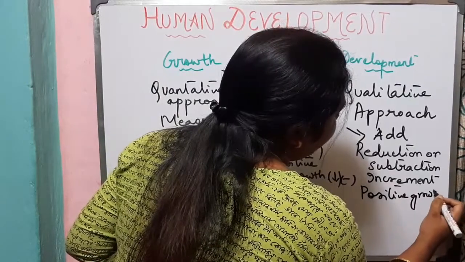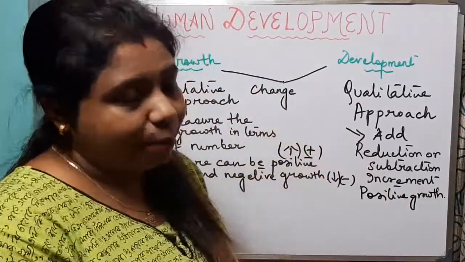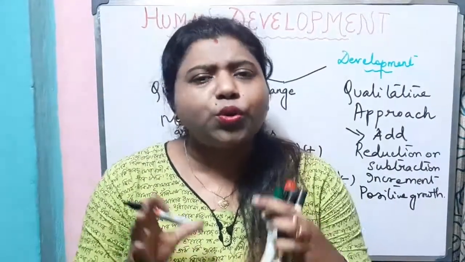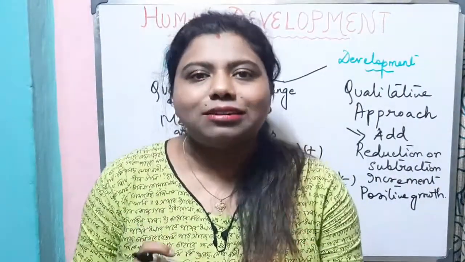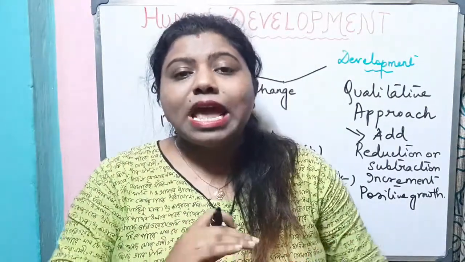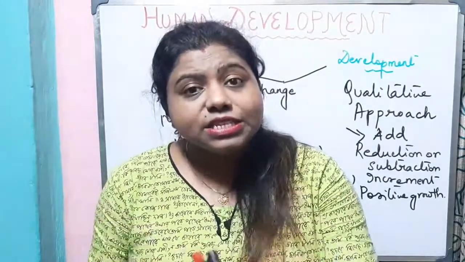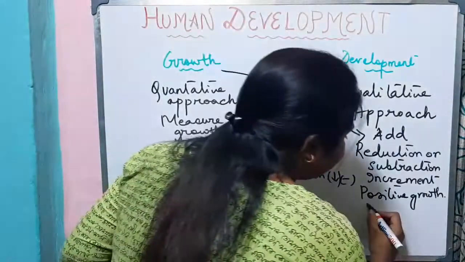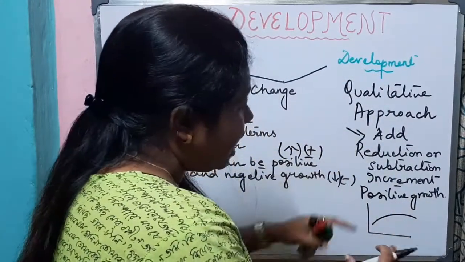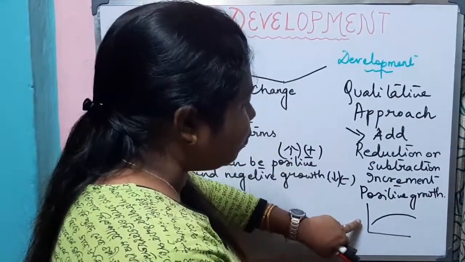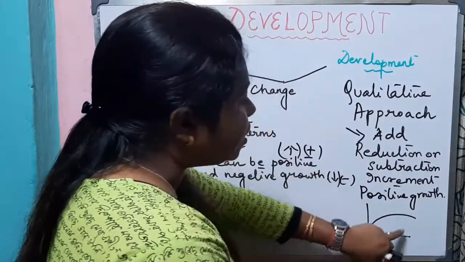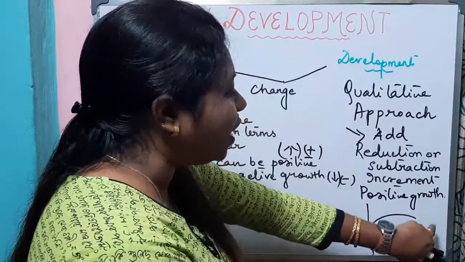So when there will be positive growth, there will be development. For example, there is a subject which you don't want to learn or you don't like to learn because you cannot understand the concepts. But now we can see that there is a growth in learning of the subject. This growth means that your learning graph is increasing. Now it is related to development.